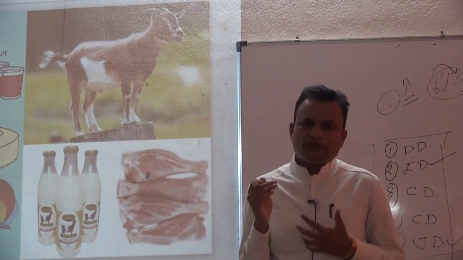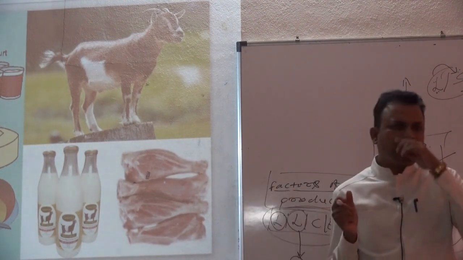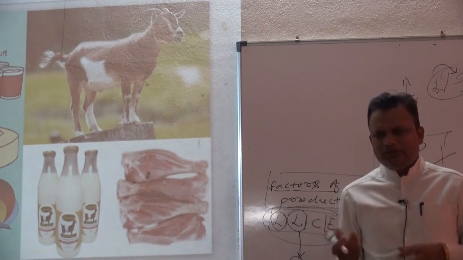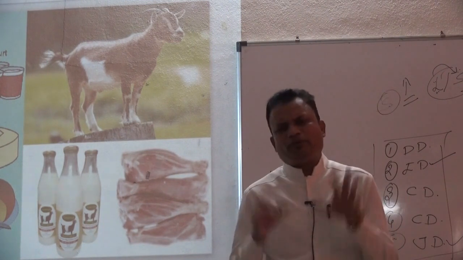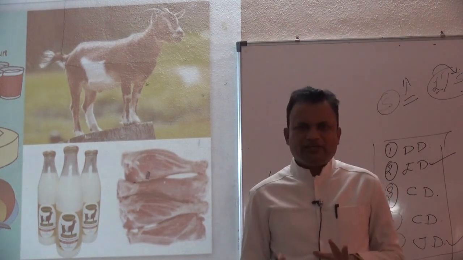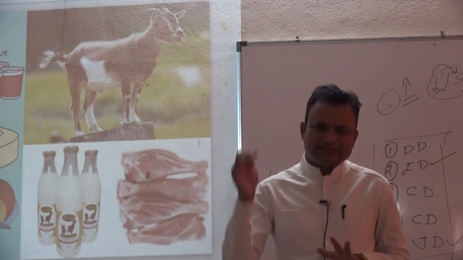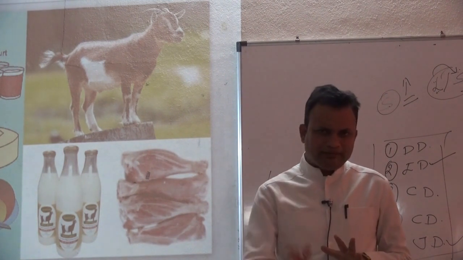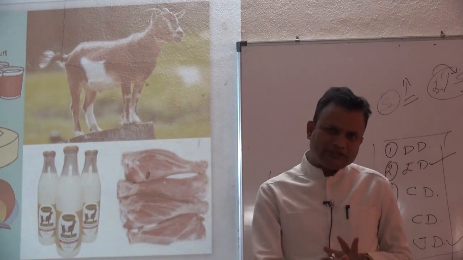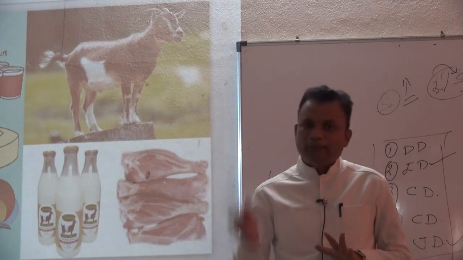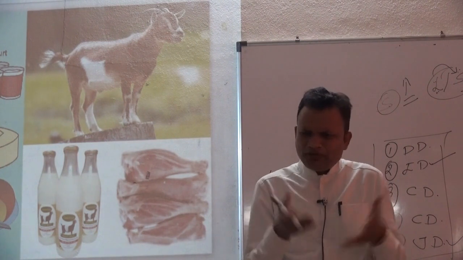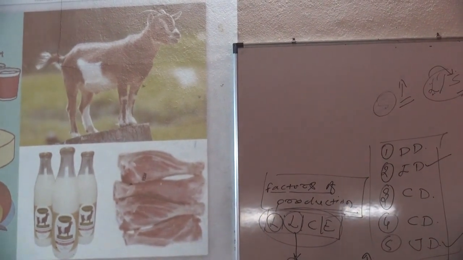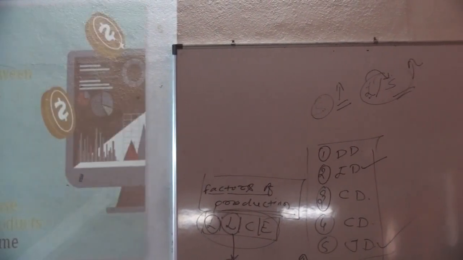The cement industry requires coal, the aluminium industry requires coal, and electricity generation plants also require coal. That is why we can say that coal has composite demand, electricity has composite demand, milk has composite demand, money also has composite demand, water also has composite demand. We can put all these products to a number of uses. So these products have composite demand.